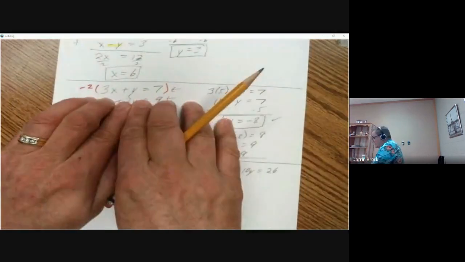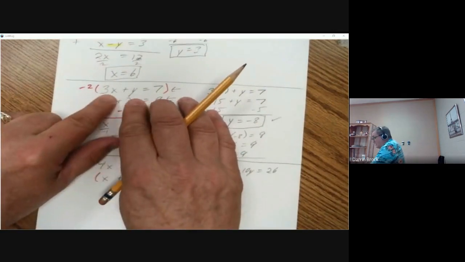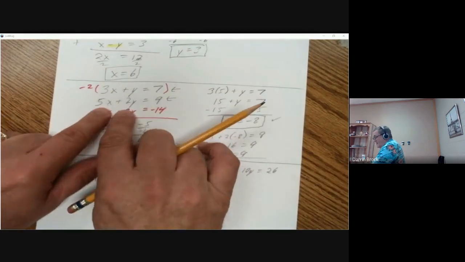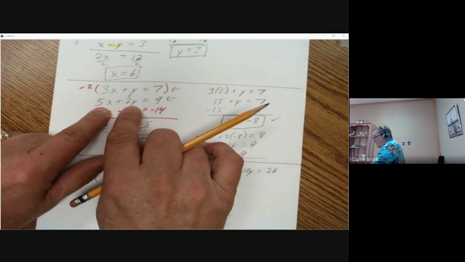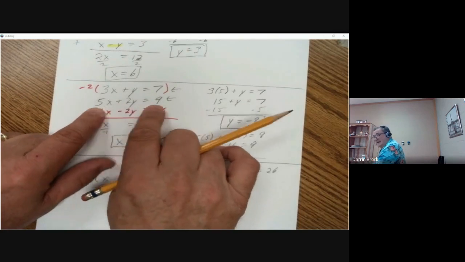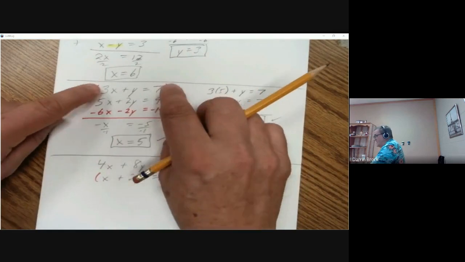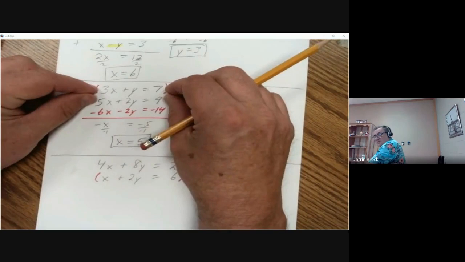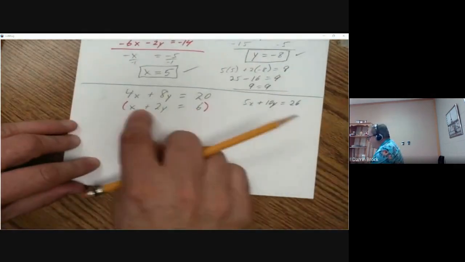There's a lot of x's and y's for 3x plus y, because if x is 1, then y could be 4, and it would be 7. But if I move down here, 5 times 1 is 5, and this is 4, that'd be 8. 5 plus 8 does not equal 9. So I can find lots of them that will work in one equation, but not the other. But I need to find the solution that works in both equations together. So that's what I'm trying to do, is find one x and y that would work for both of these.